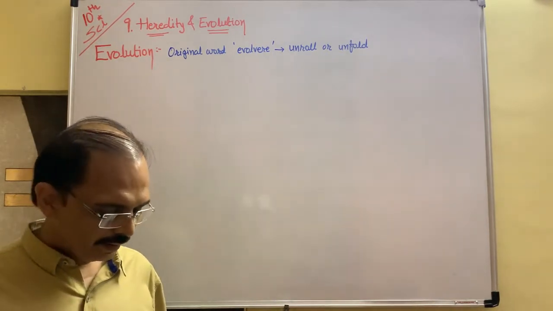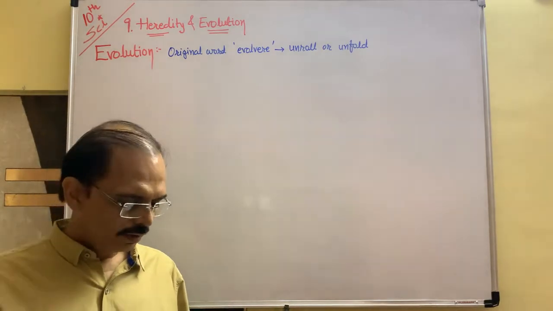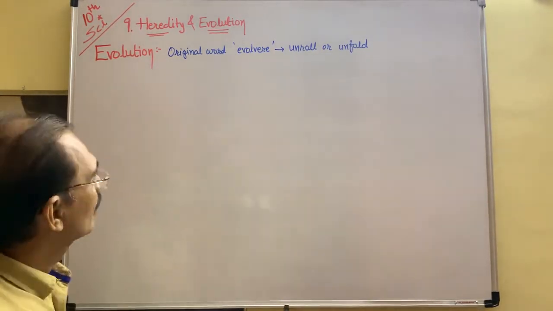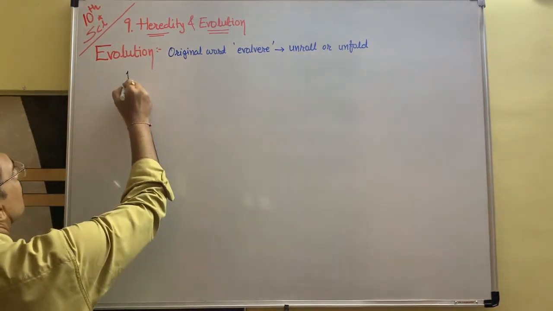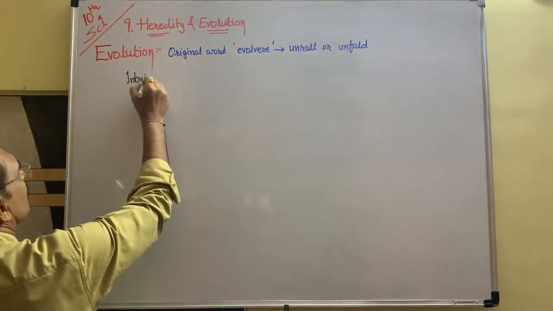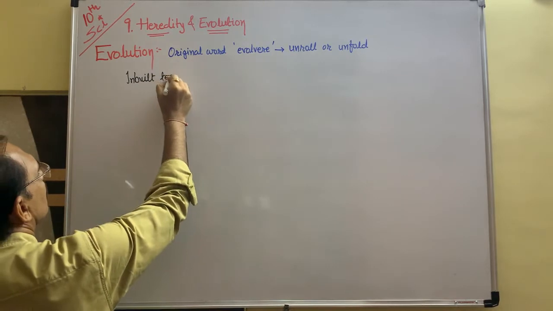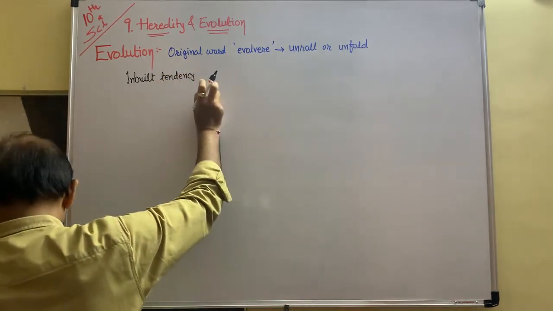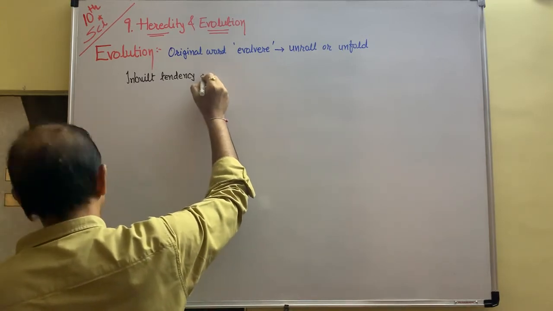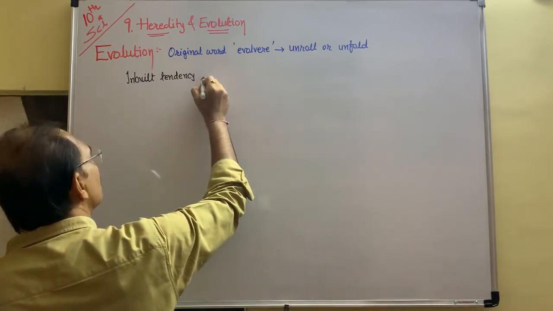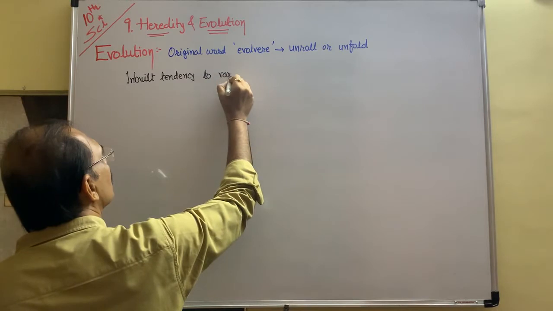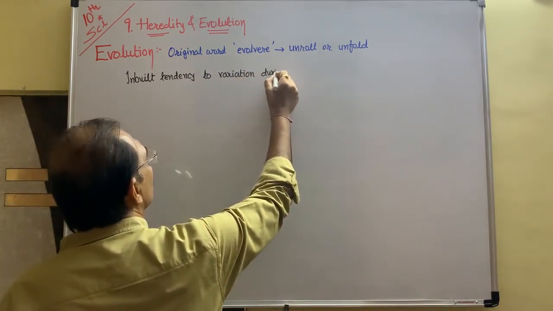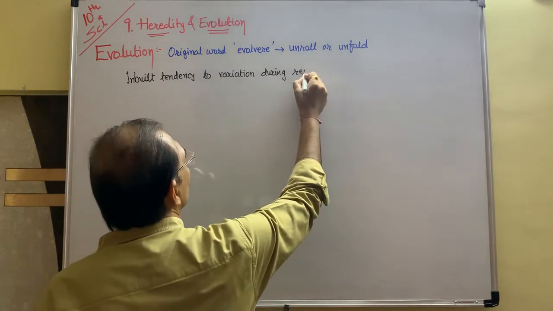So the inbuilt tendency of variation during reproduction, that is evolution.